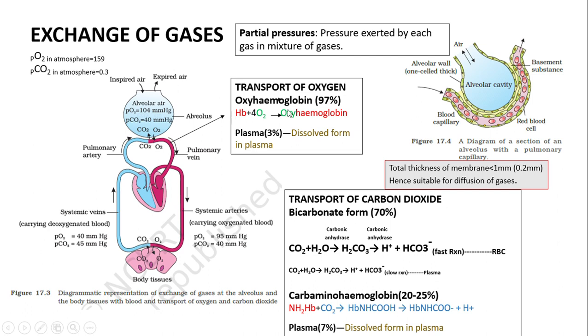About 97% of oxygen combines with hemoglobin to form oxyhemoglobin. So 97% of the oxygen is moving as oxyhemoglobin and 3% is moving in a dissolved form in the plasma. Similarly, when carbon dioxide is moving in the deoxygenated blood, it is not moving just like that. It is moving as a part of something.